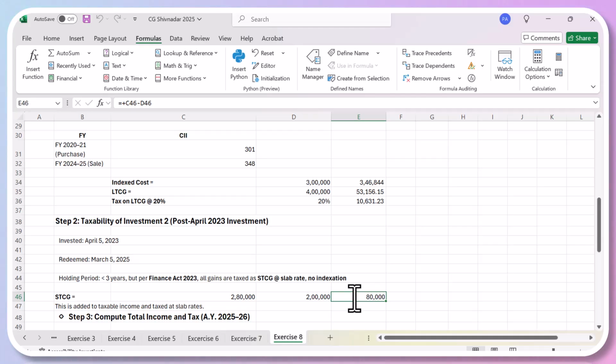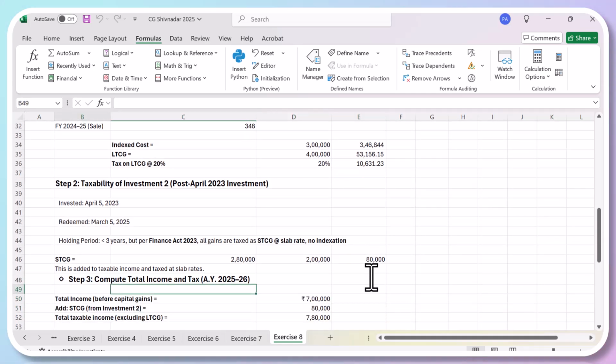Holding period is less than 3 years, but as per Finance Act 2023, all gains are taxed as short-term capital gains at the slab rate, no indexation. That means there is no indexation benefit which will be given to you. So the difference of the two will be taxed as short-term capital gain. Now let's compute the income tax liability.